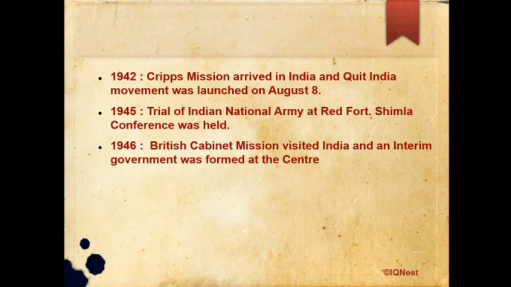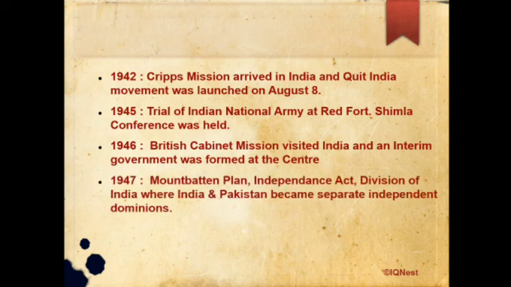In 1946, the British Cabinet Mission visited India and an interim government was formed at the centre. In 1947, with the Mountbatten Plan and the Independence Act, a division of India into India and Pakistan happened, and they became separate independent dominions. So India became independent in 1947, also divided into India and Pakistan. And the last point is, in 1948, Gandhiji was murdered. So Gandhiji was murdered in 1948.